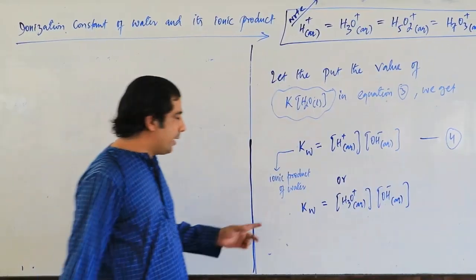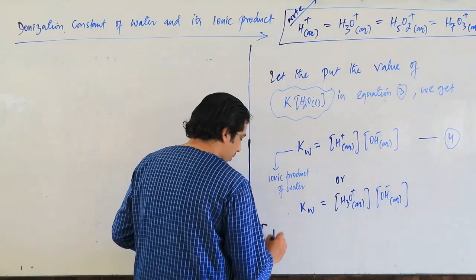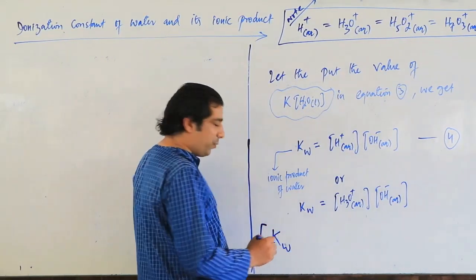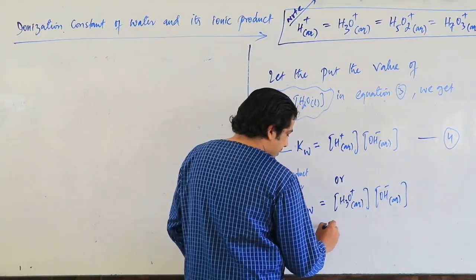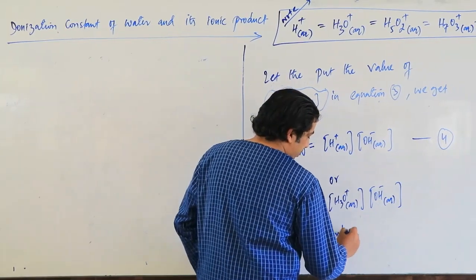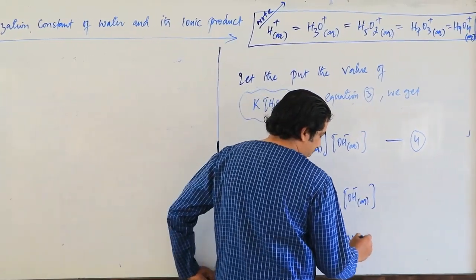Dear friends, Kw is the ionic product of water. It is temperature dependent. So its value depends upon temperature.